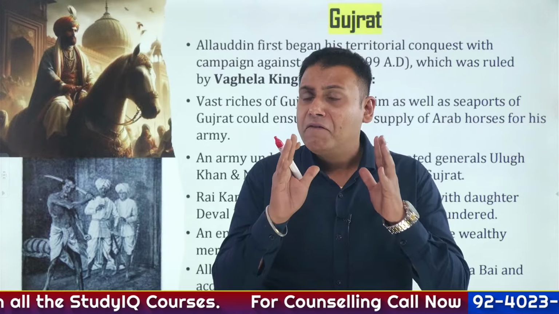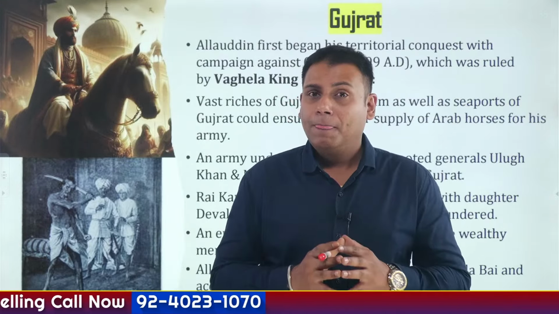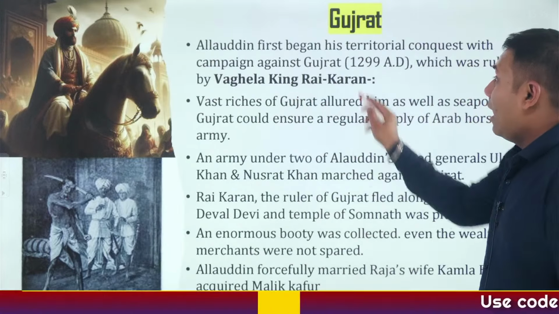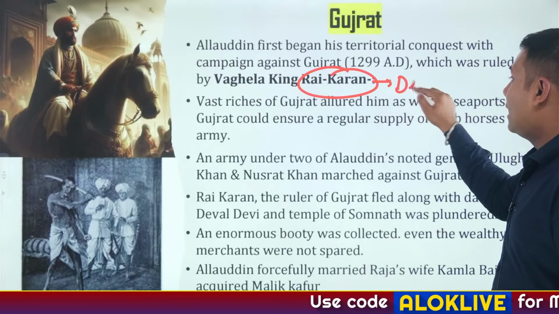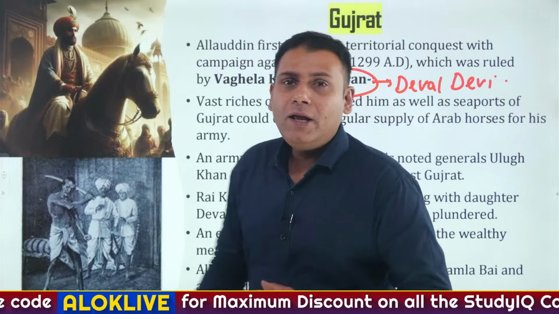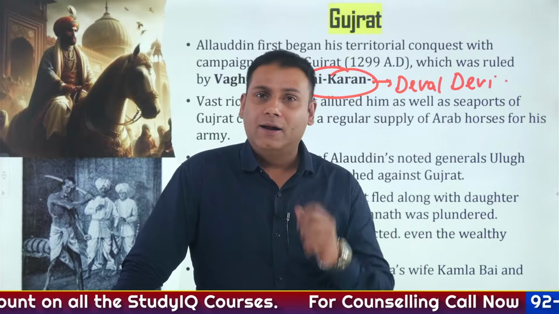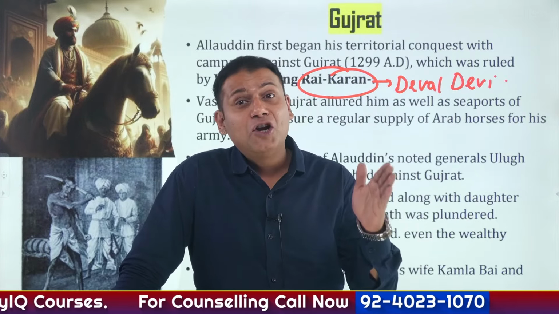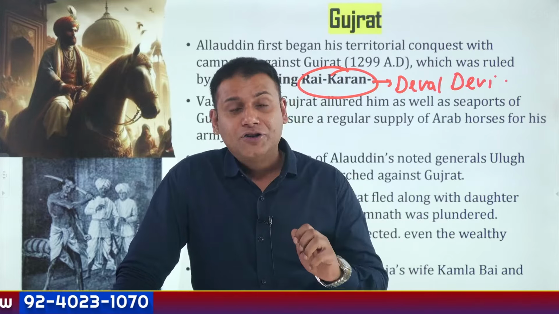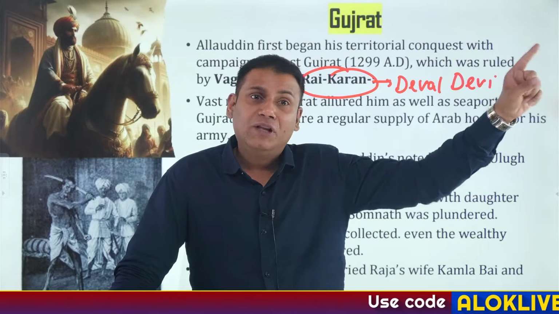So listen to me very, very carefully. These two military commanders attacked the region of Gujarat. When they attacked, the ruler of Gujarat was Rai Karan, and Rai Karan had a daughter named Deval Devi. Initially in the battlefield, Rai Karan showed exemplary valor and courage, but later on he had to move away from the battlefield. In fact, the wife of Rai Karan was taken into captivity and taken back to Delhi, and she was forced to marry Alauddin Khilji.